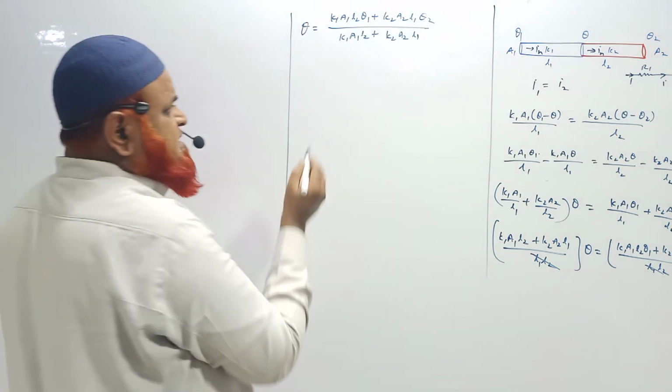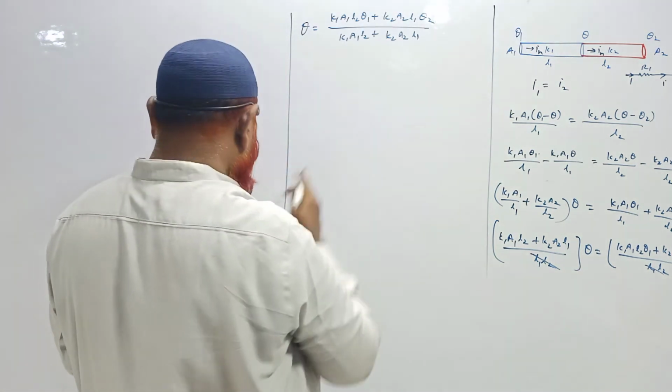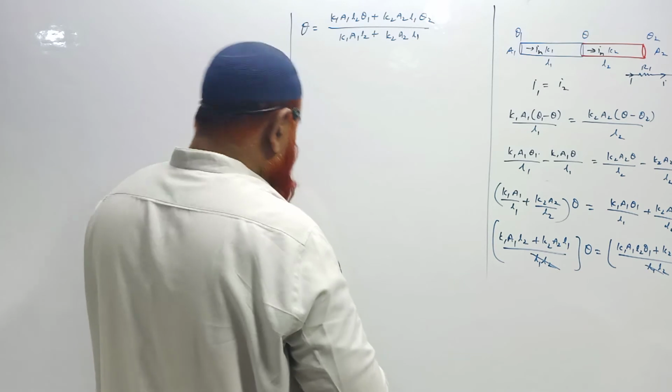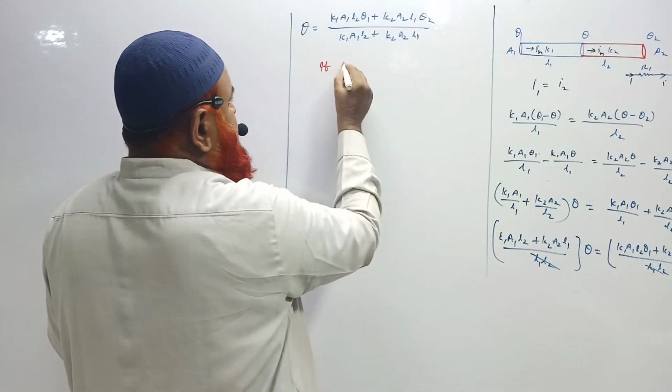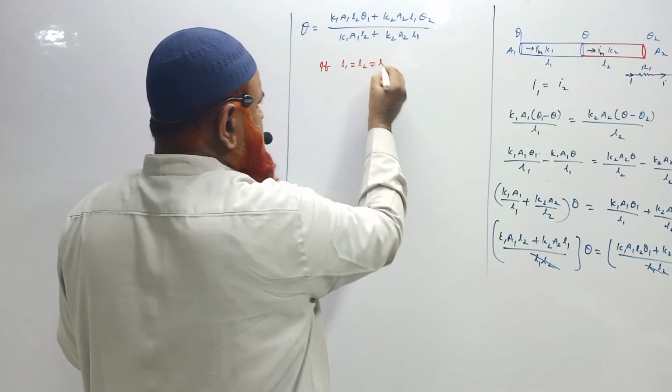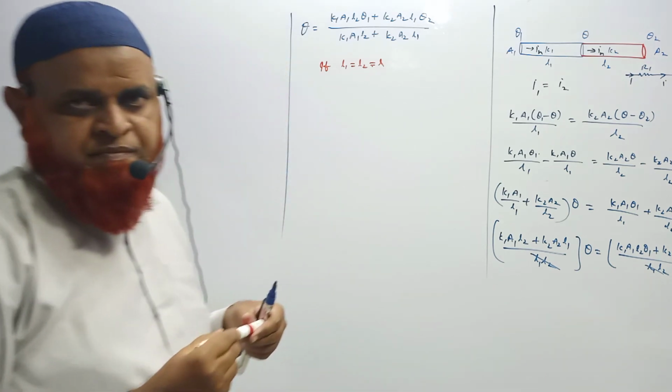Okay, let us take the subconditions. Now, what are the subconditions we shall just consider here? We can just consider if L1 is equal to L2 is equal to L, if the lengths of the rods are the same.